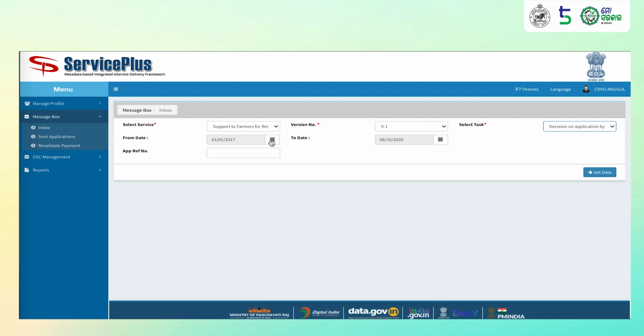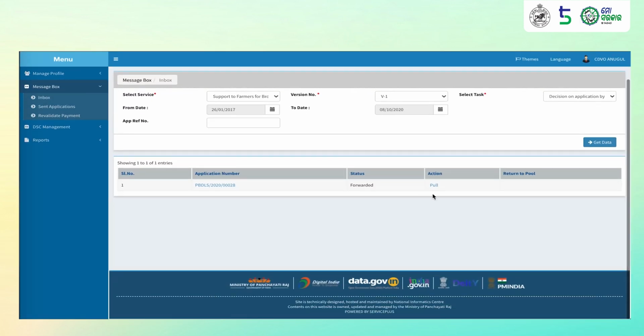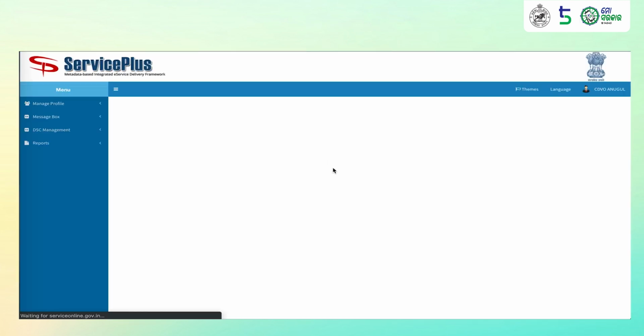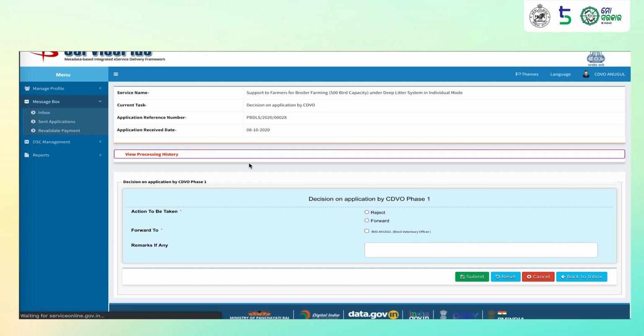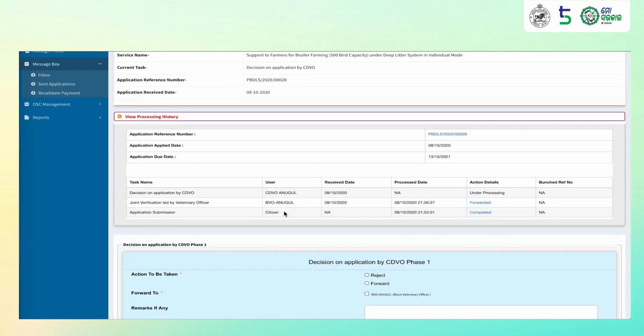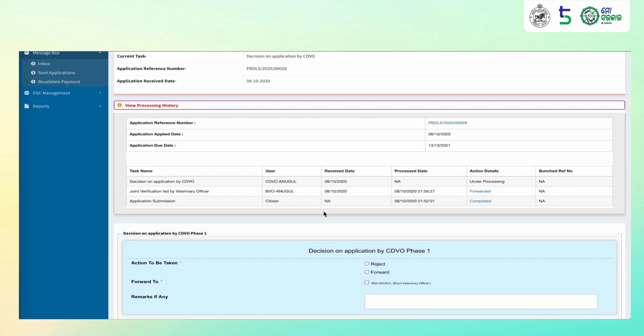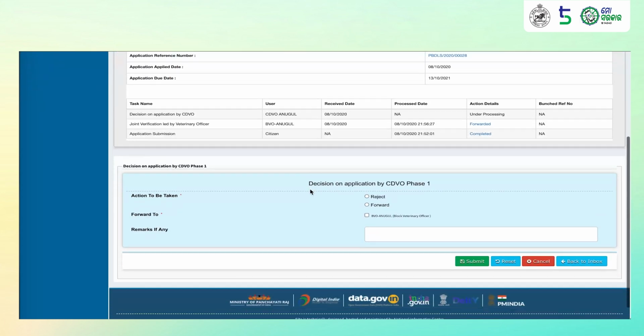He can use the different filters, the start date or end date, to filter out applications. To process the application, click on Pull against the application number. You can view the different steps in the history of the application. The first step being application submission by the citizen, second, joint verification led by veterinary officer, and finally here, decision on application by CDVO.